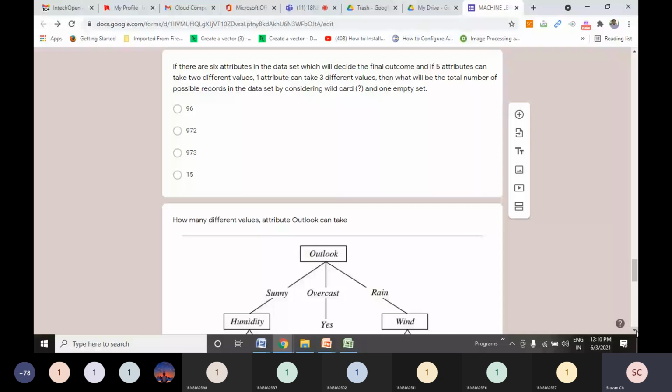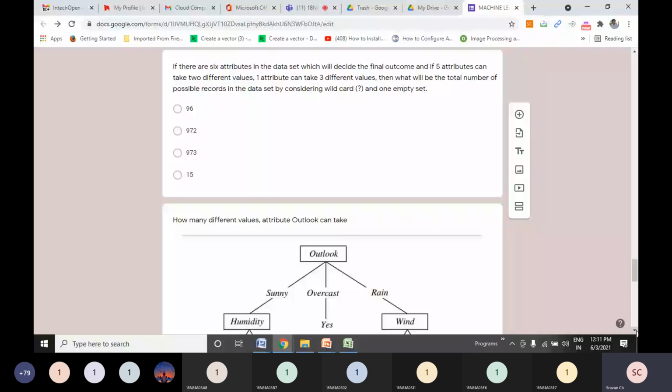Wild card means question mark is the wild card, friends. In our candidate elimination algorithm, we have used question mark. Question mark means what? Anything is allowed, any value is allowed, whether it is sunny, cloudy or rainy. If anything is allowed, we will write question mark. So wild card means anything is allowed. Now observe the last line. Then what will be the total number of possible records in the data set by considering wild card and one